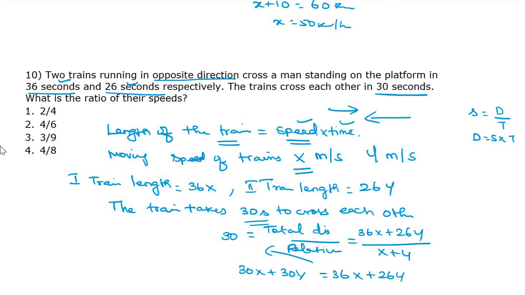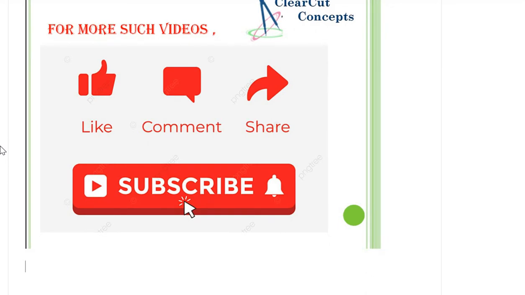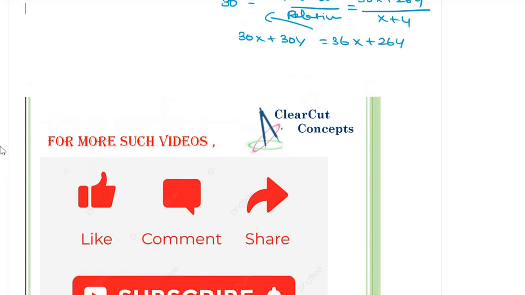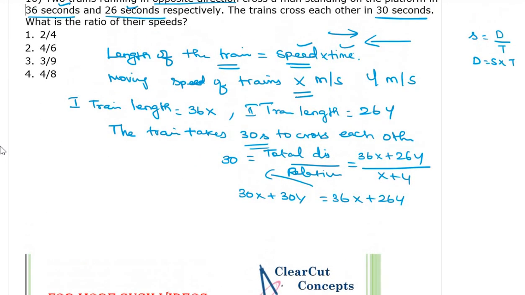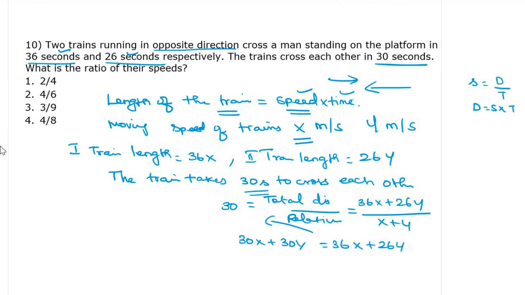Calculate the value. X we are taking one side and then x whole to. Okay. So 36x, if you are taking that side means 6x. If you are taking this one, 4y. So x by y equal to ratio of their speed. X by y equal to 4 by 6. Answer is 4 by 6.